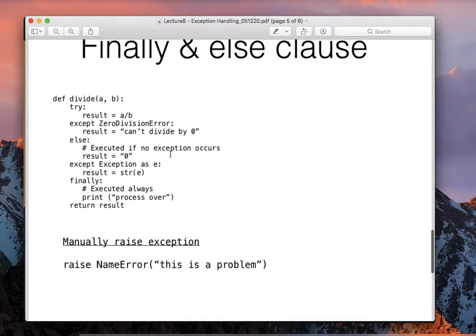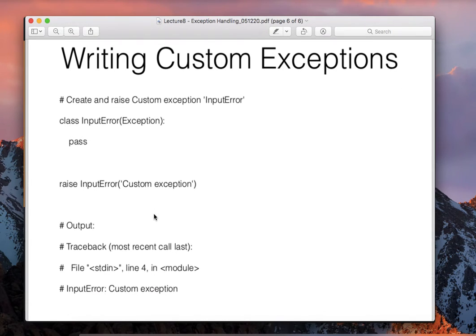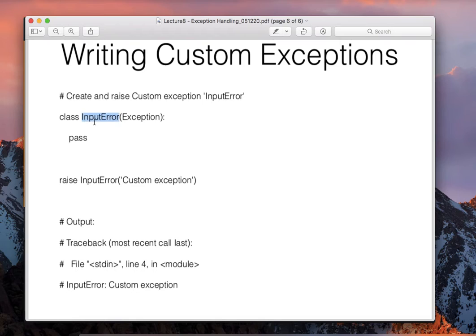Finally, an else clause. I have not used it much, but I'll go over it for completeness' sake. Finally is always executed, and else you can also use in try-except, where else is executed whenever there is no exception, right? Manually, if you want to raise an exception, you can just use the raise keyword, right? And finally, writing a custom exception is very simple. You can use the Exception class and extend that class and write your own classes for exceptions. Some module that you yourself are writing, you can use that module and extend the Exception class.